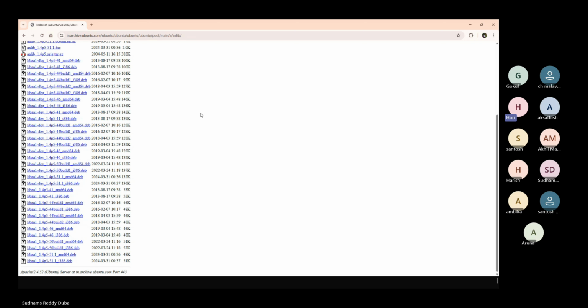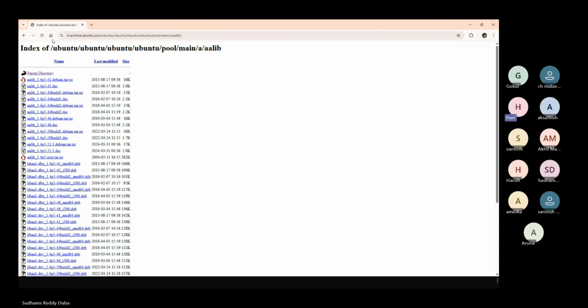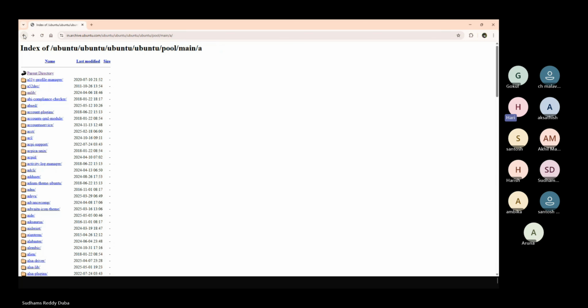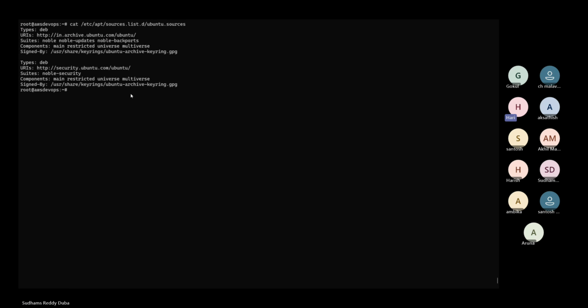Yes, this is the default location we maintain in any Unix or Linux system, the sources list.